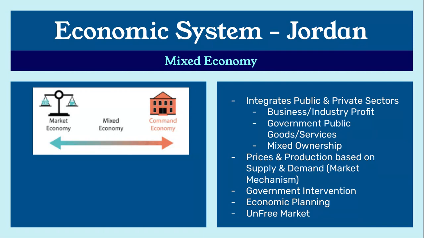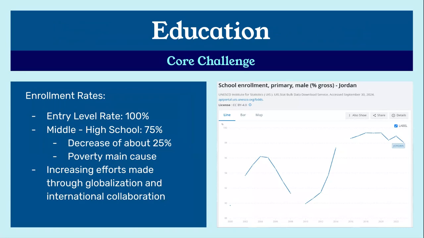So moving forward into our core challenges, we'll begin with education. Specifically enrollment rates, we see within my research the entry level rate. Between ages 4 to 5, the kindergarten age, there's a 100% enrollment rate, which is incredibly great because there's a free education being provided. However, as individuals rise in age throughout middle school and high school, the enrollment rate does drop to about 75%, which is an overall decrease of 25%, with poverty being the main cause.